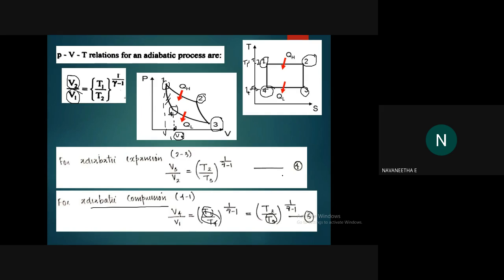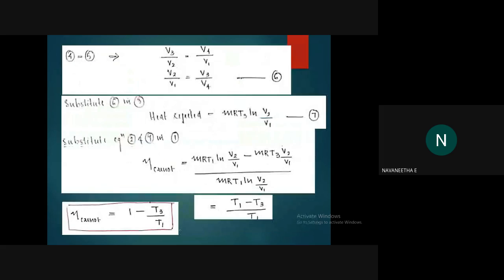Then just compare fourth and fifth equation. Right hand side is equal. When right hand side of both equations are equal, then left hand side should be equal. Okay, so we can write V3 by V2 equal to V4 by V1. Fourth and fifth equations are same because right hand side is same. So obviously, left hand side should be equal. Okay, and rearrange all the things like this.